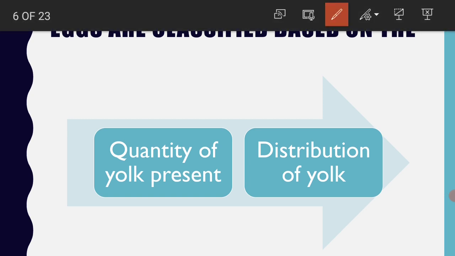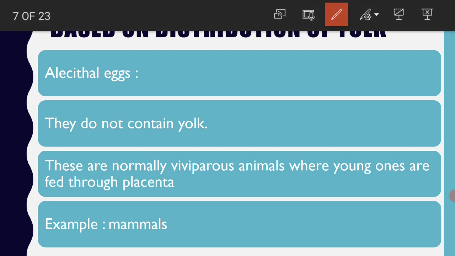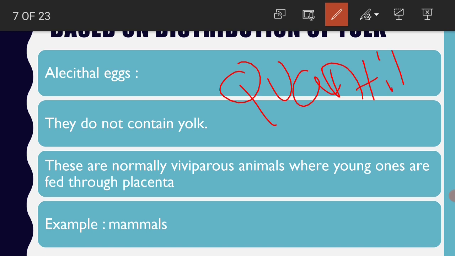One is quantity of yolk that is present inside, and distribution of the yolk. Based on distribution of yolk and the quantity of yolk, eggs are classified. Now let us try to classify the eggs first based on the quantity. That means whether more quantity is present or less quantity is present. So let me reiterate the fact that eggs are classified based on the presence, quantity and distribution of the yolk material. Now let us see the classification of eggs based on the quantity.